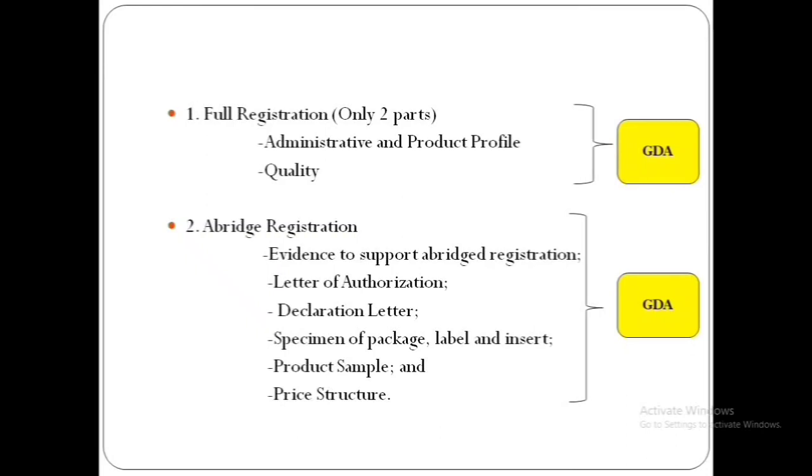Average registration under GDA requires the following: evidence to support average registration, letter of authorization, declaration letter, specimen of package label and insert, product sample, and price structure.